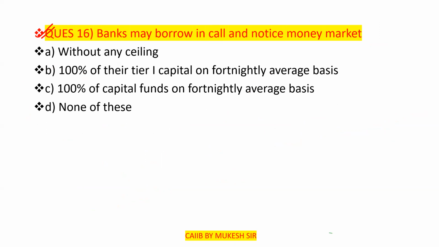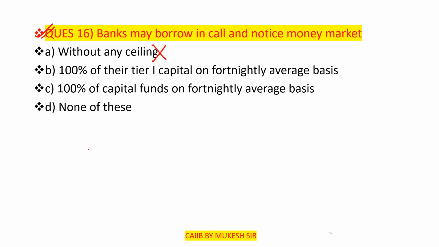Option B is 100% of their tier 1 capital on fortnightly average basis. Third one is 100% of their capital funds on fortnightly average basis. Option D is none of the above. So there is some ceiling. Without any ceiling is to be wrong here.